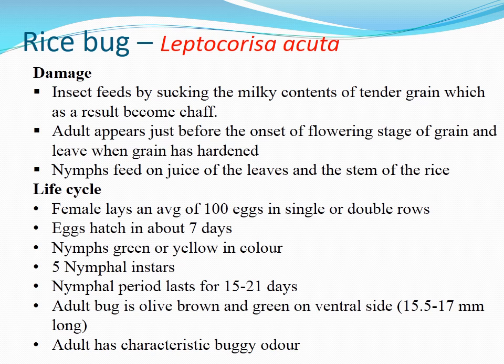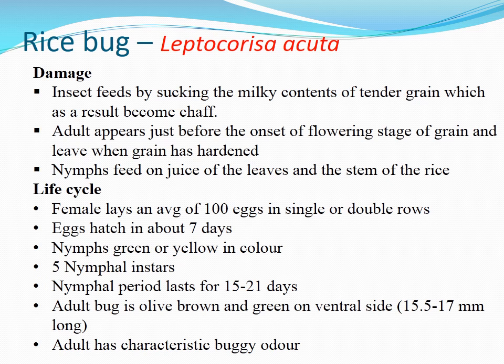The only difference is it is smaller in size. The nymph is green or yellow in color, whereas the adult is olive brown. It is a bit darkish brown when compared to the nymph.